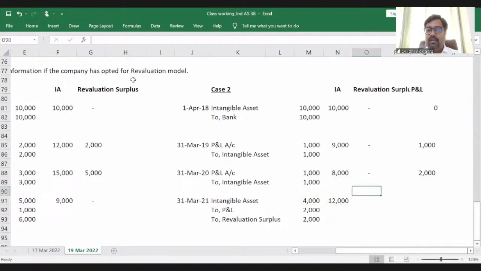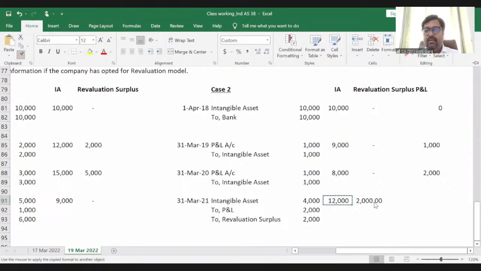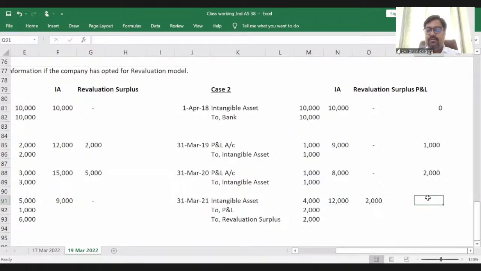And coming to the revaluation, the amount lying in revaluation is 2,000. And coming to your P&L, there will not be any P&L impact, because 2,000 was earlier debited to P&L, and now it has been credited. It becomes 0, right? It becomes 0.